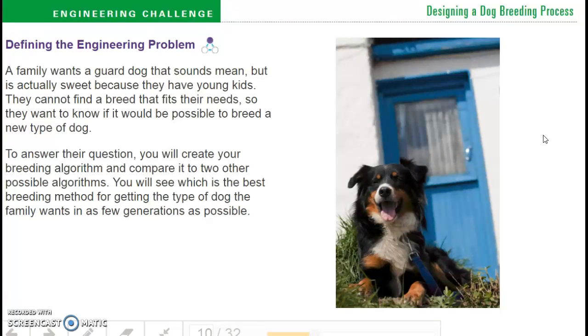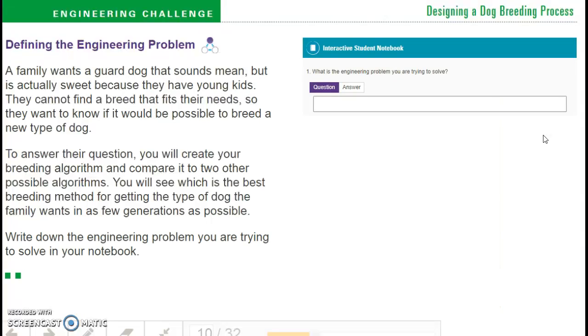Okay, so here's your engineering problem. A family wants a guard dog that sounds mean, but is actually sweet because they have young kids. They cannot find a breed that fits their needs, so they want to know if it would be possible to breed a new type of dog. To answer their question, you will create your breeding algorithm and compare it to two other possible algorithms. You will see which is the best breeding method for getting the type of dog the family wants in as few generations as possible. So first step, write down that engineering problem in your notebook.